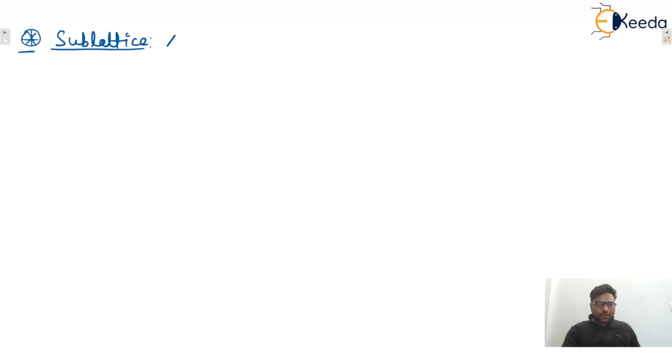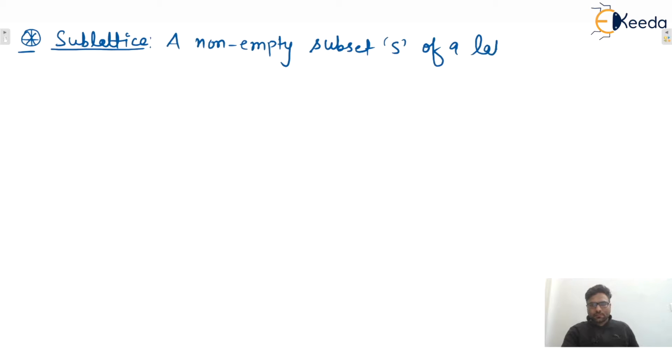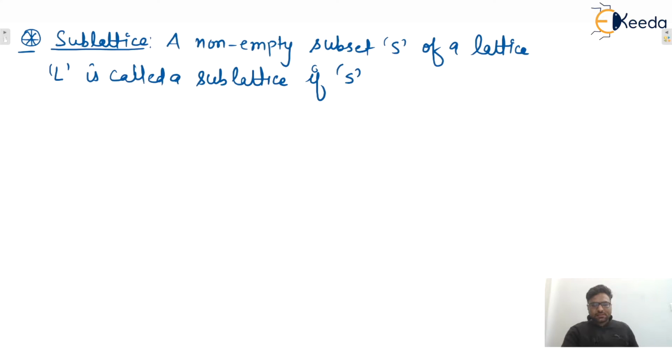So we can say that a non-empty subset capital S of a lattice L is called a sublattice if S itself is a lattice, isn't it?